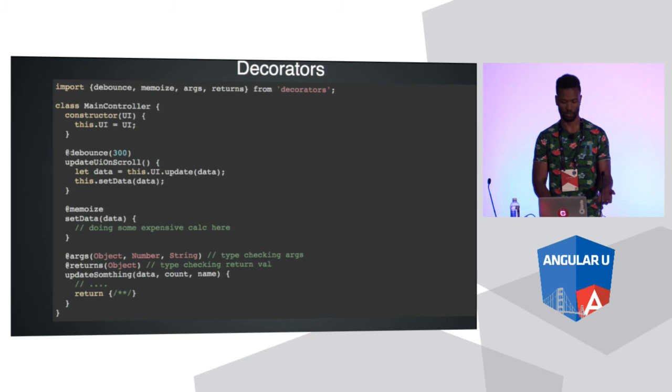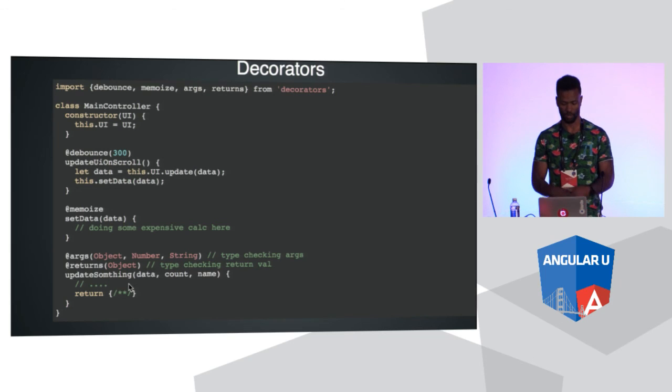Here's a simple debounce decorator to debounce this method on the class. I'm just saying, hey, debounce this thing for 300 milliseconds. Super easy, right? Here's another one to memoize things. I want to memoize this expensive function that computes expensive things with the same inputs. Super awesome. Here's another thing. You want to do type checking at runtime, but you don't want to use TypeScript? You can do type checking with decorators too. It's pretty awesome. I've done it before. You don't get IntelliSense and all that cool jazz, but you get type checking at runtime. So now you don't have to write unit tests to see if this thing is an object, so it saves you a little bit of time.